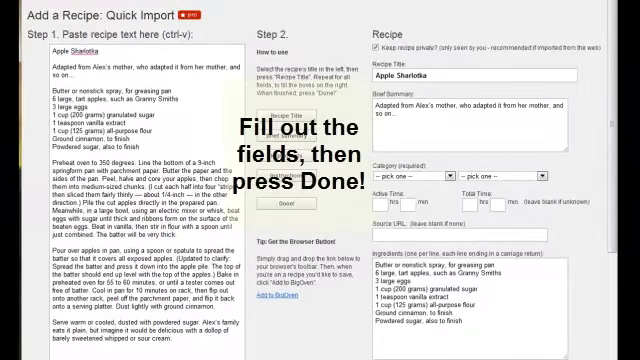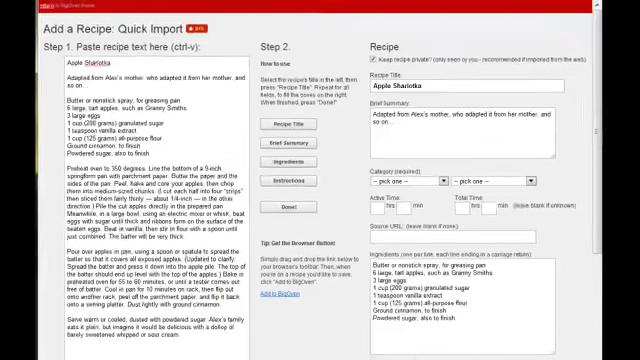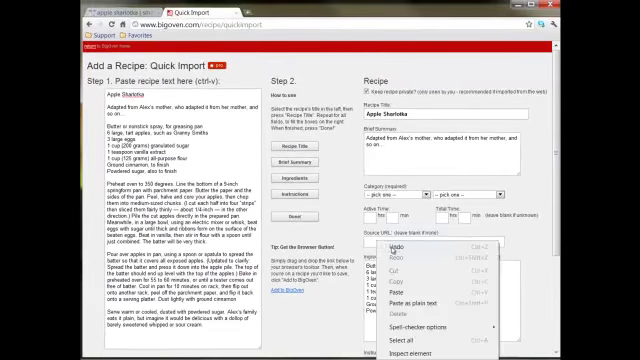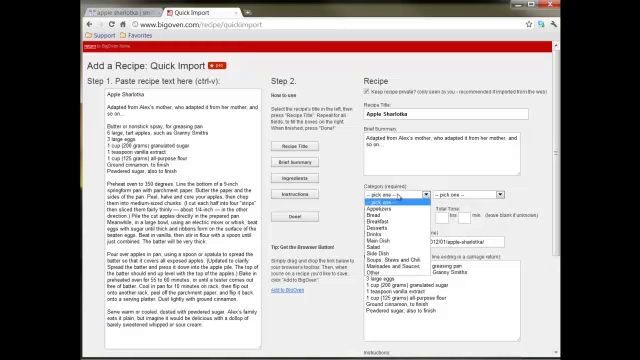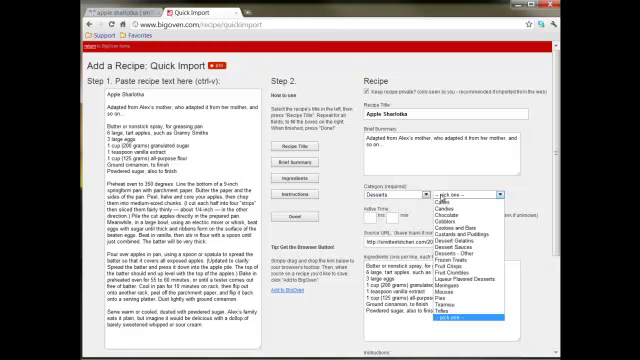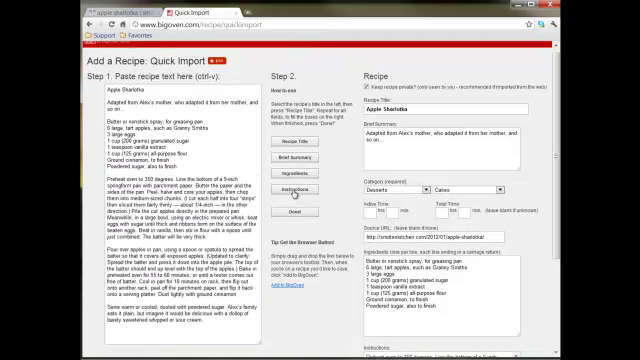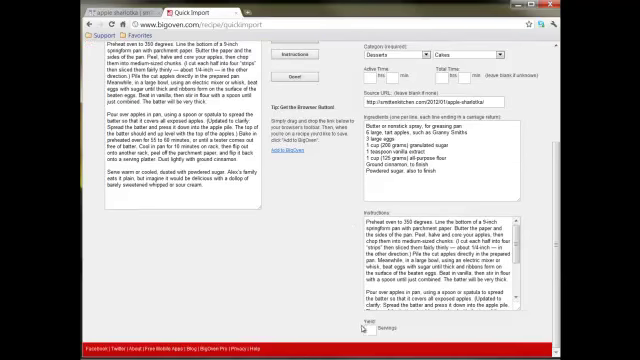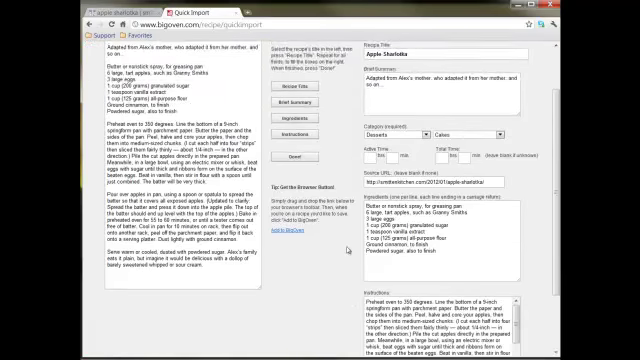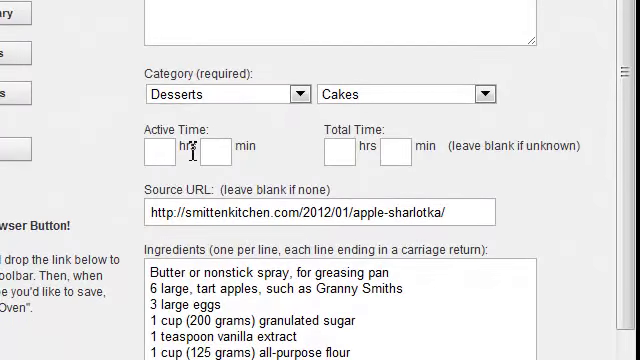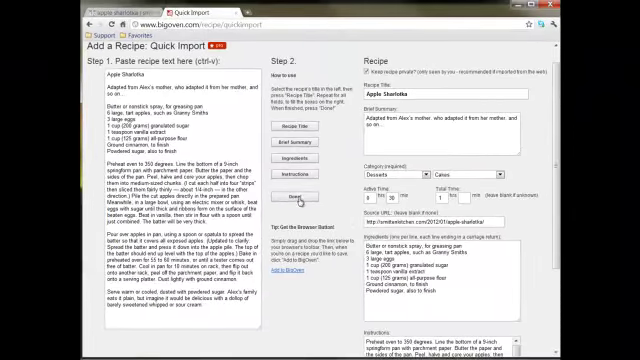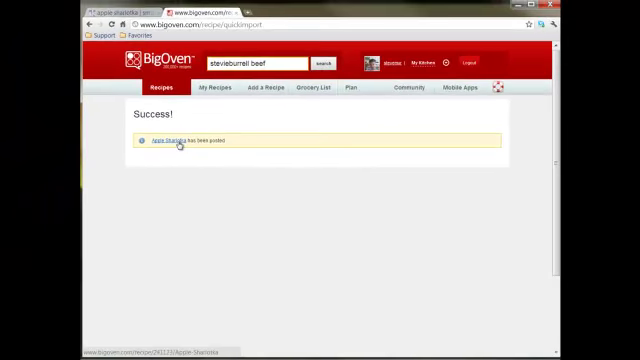For the ingredients section, it's very important that there be one line per ingredient. I'm going to set the category for this recipe. These are the instructions. This cake yields 8 servings. That's it. I'm done. Voila.